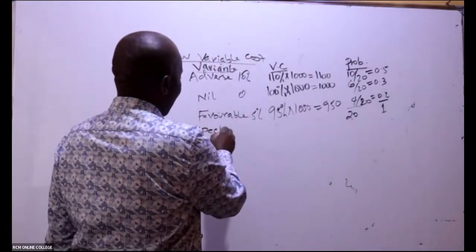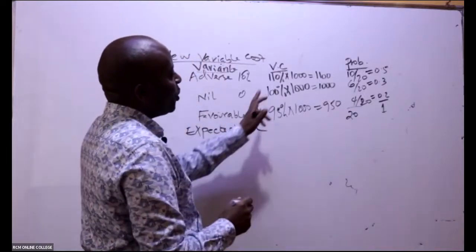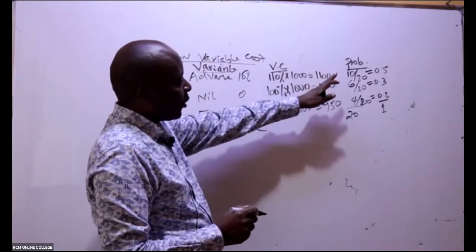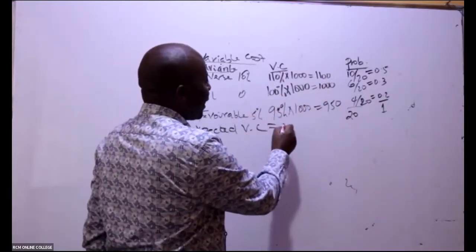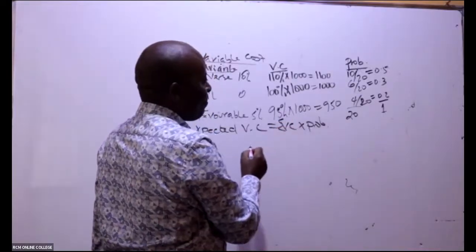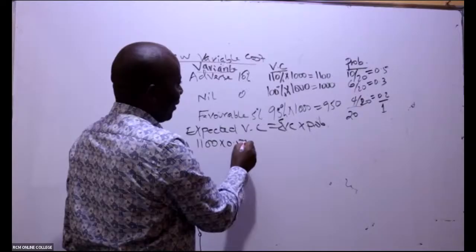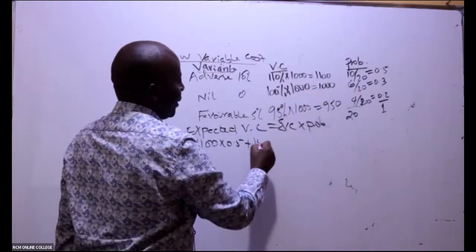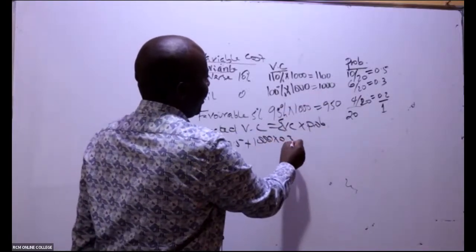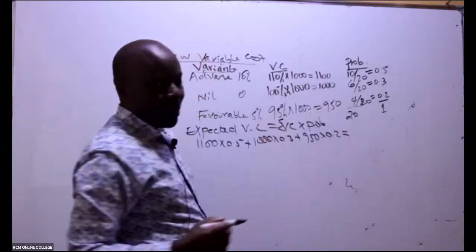The expected variable cost, we take our variable cost times the corresponding probabilities, and then you sum them. So we have 1,100 times 0.5 plus 1,000 times 0.3 plus 950 times 0.2. So what figure do we have here, ladies and gentlemen?